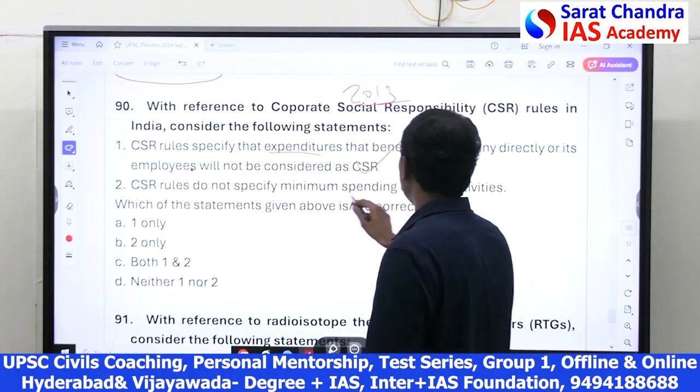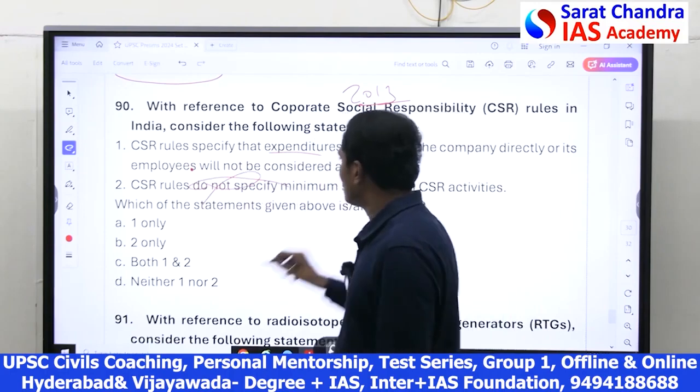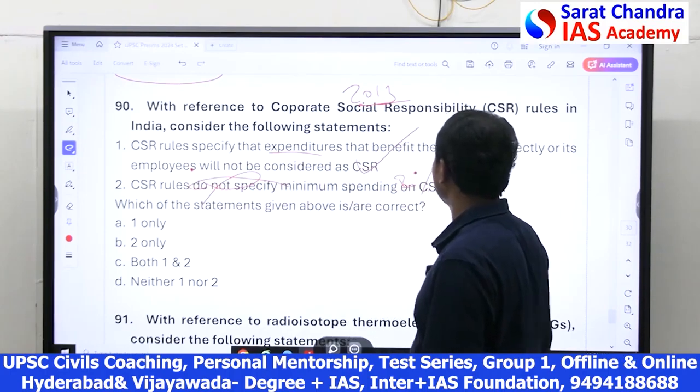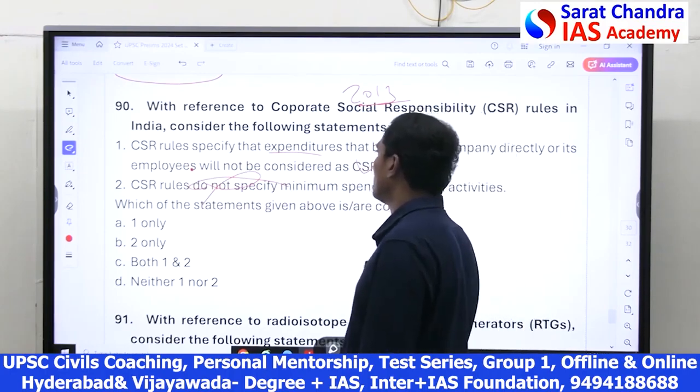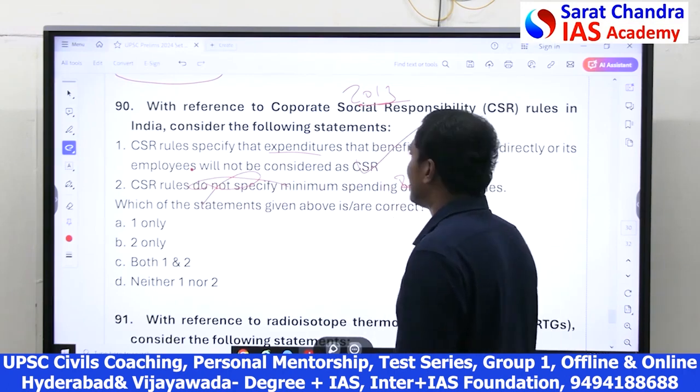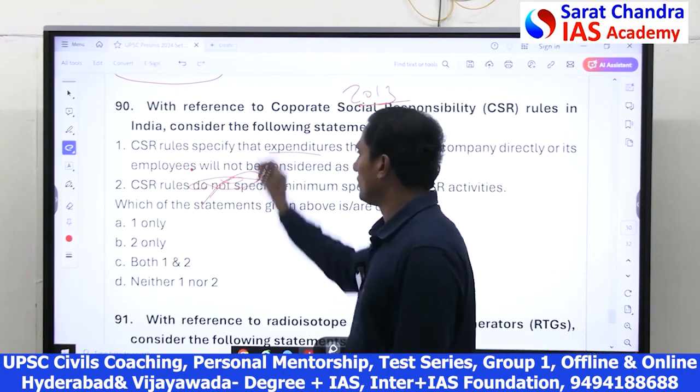CSR rules do not specify minimum spending, no, they specify 2% of the turnover. 2% of turnover shall be spent for CSR activities. So 2 is wrong. Only 1 is correct.